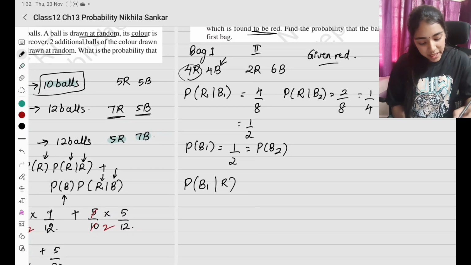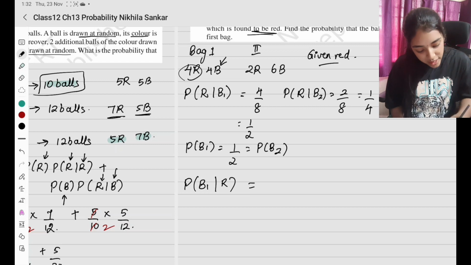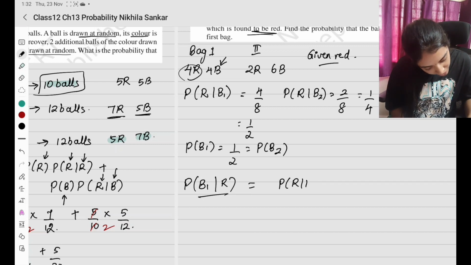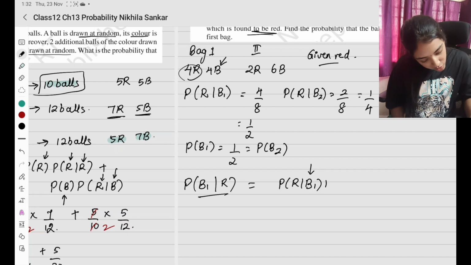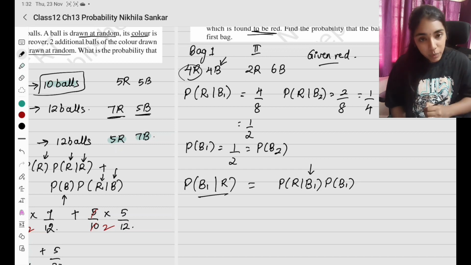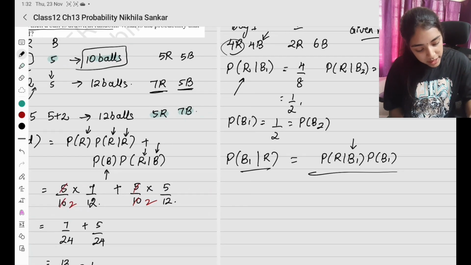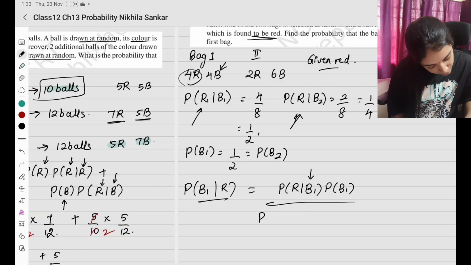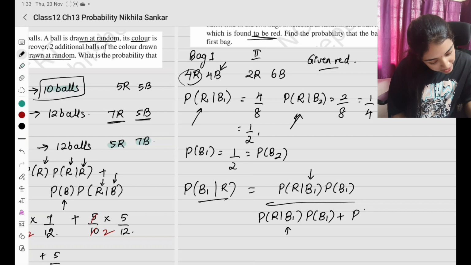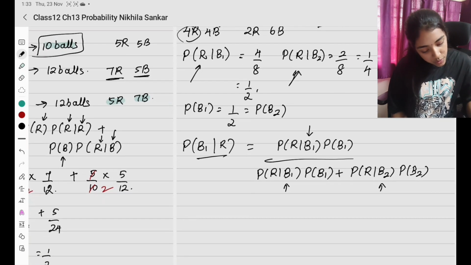So first of all I'm writing this. இப்போ ஃபார்முலா எப்படி ஞாபகம் வச்சுக்க சொன்னேன், P given R. So அதை அப்படியே உல்டாவா எழுத போறோம். So probability of R given B1, given என்ன இருக்கோ அதை multiply பண்ணணும். Probability of B1 divided by என்னென்ன ஆப்ஷன் இருக்கு, ஒன்னா red ball from bag 1 இல்லாட்டி red ball from bag 2. Probability of red from bag 1 given என்னவோ அதை multiply பண்ணணும்ல. So probability of bag 1 plus ரெண்டாவது probability of red ball from bag 2 multiply by probability of bag 2 என்ன given conditional.